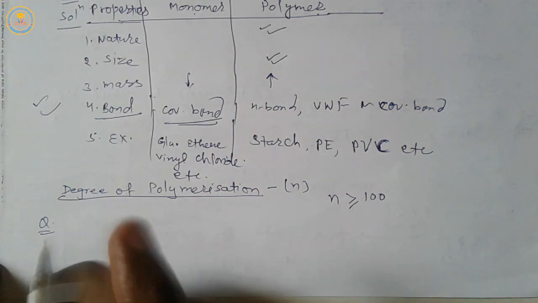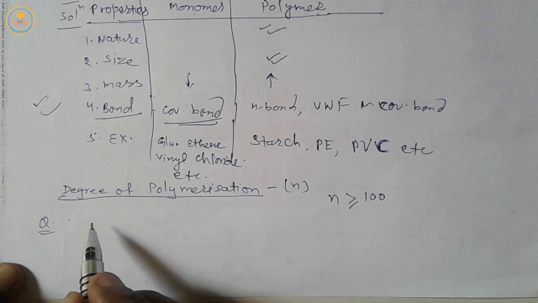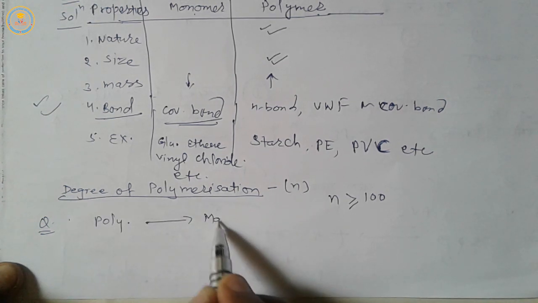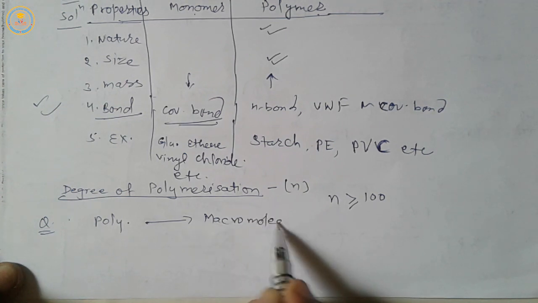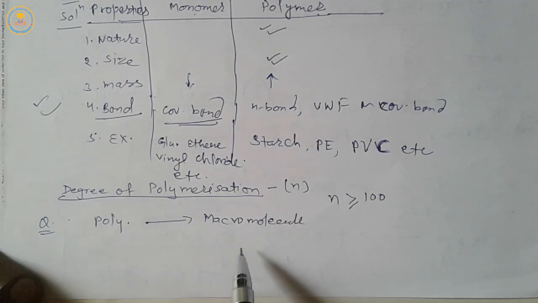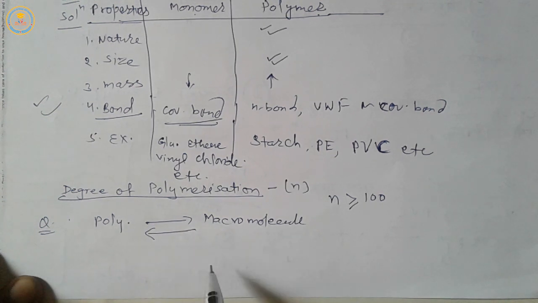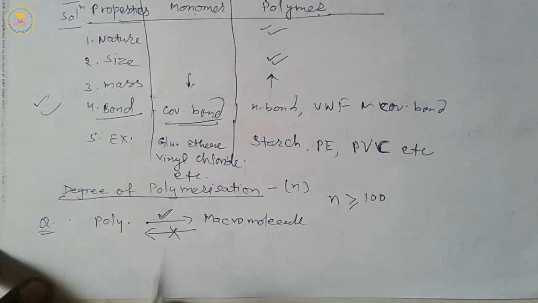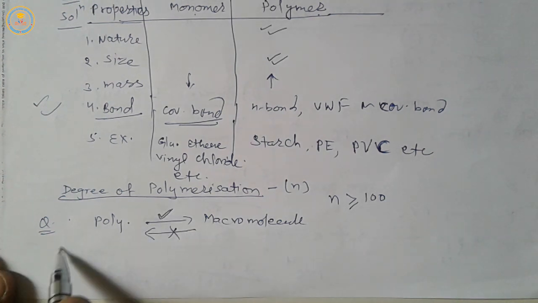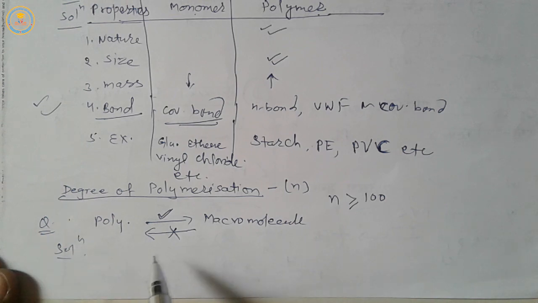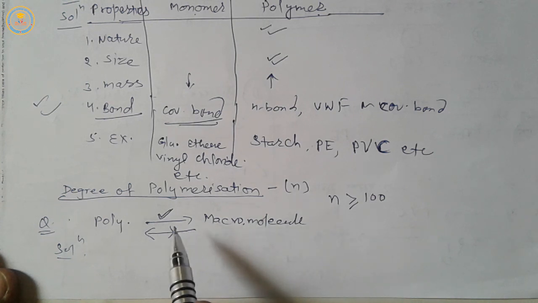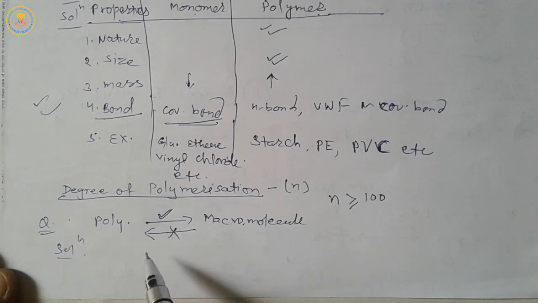Now next, we take a question for exercise. All polymers are macromolecules, but all macromolecules are not polymers. Explain. Very important. Solution: polymers are also called macromolecules.